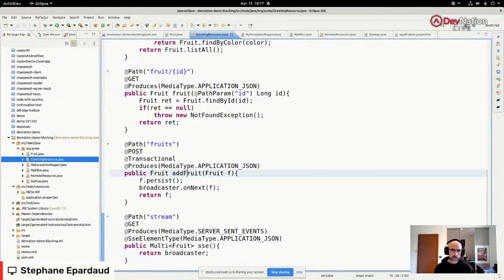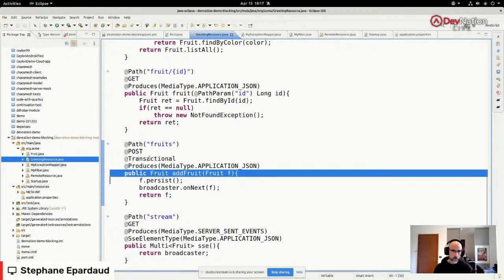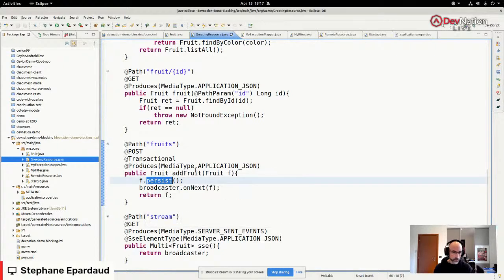And here, when we add the new fruit, we're going to persist the fruit, again, the method provided by Panache, and we're going to tell the broadcaster, hey, we got a new fruit, so return it.